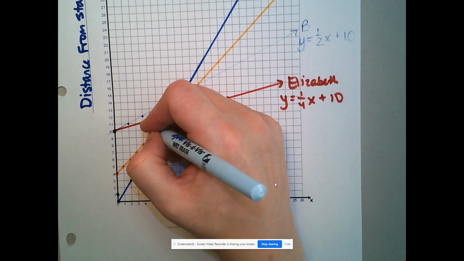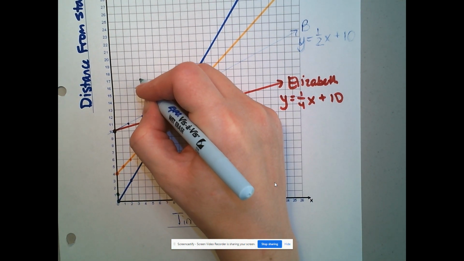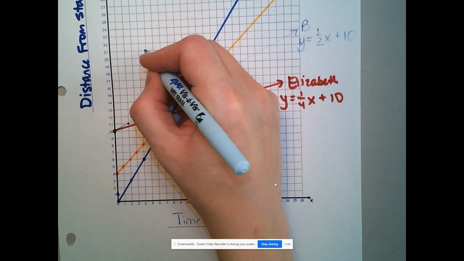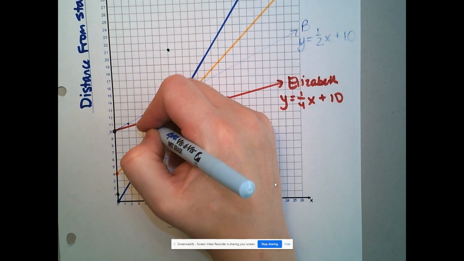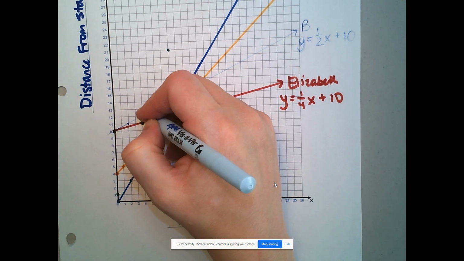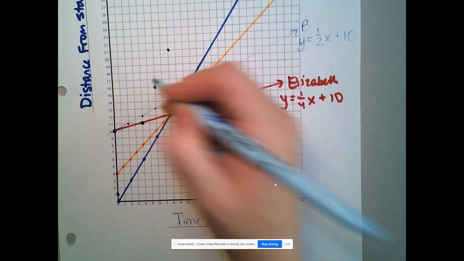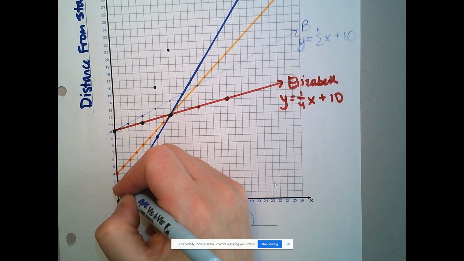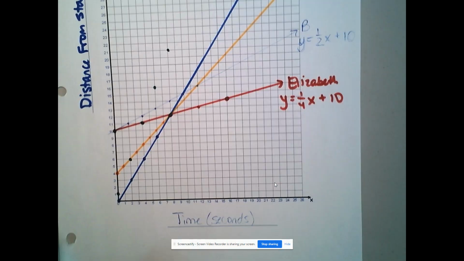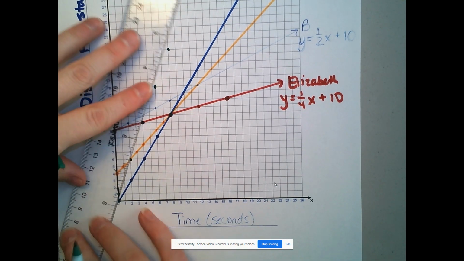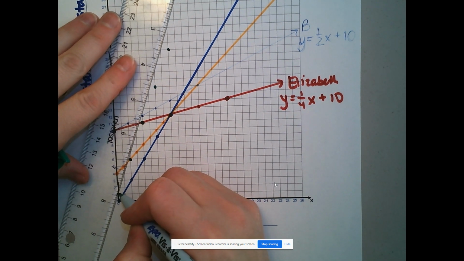So I could do that again. I could go 1, 2, 3, 4, 5, 6, 7, 8, 9, 10 over 1, 2, 3, 4. I could also do up 5 over 2. 1, 2, 3, 4, 5, 1, 2. And I could do it down here. 1, 2, 3, 4, 5, 1, 2. And that would give us the data for person D.